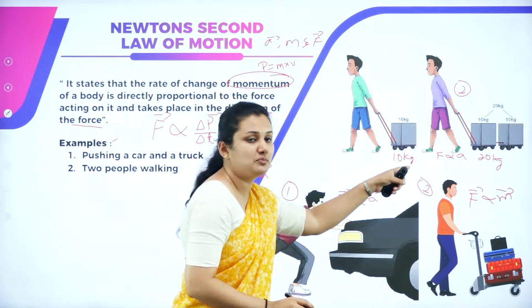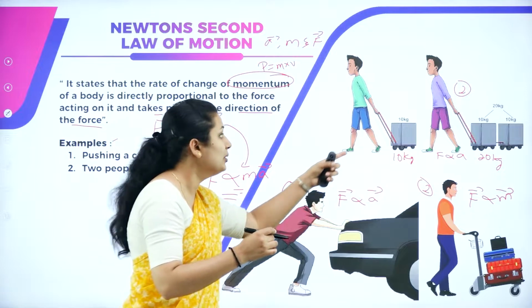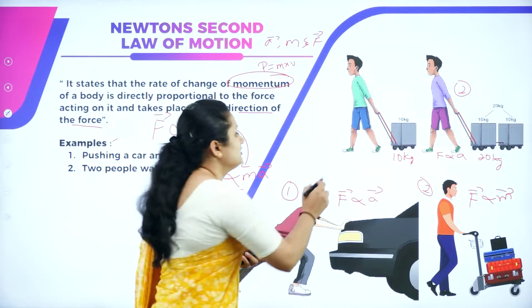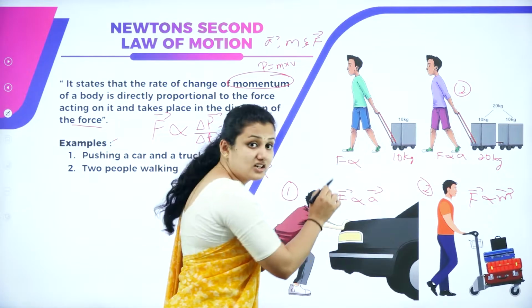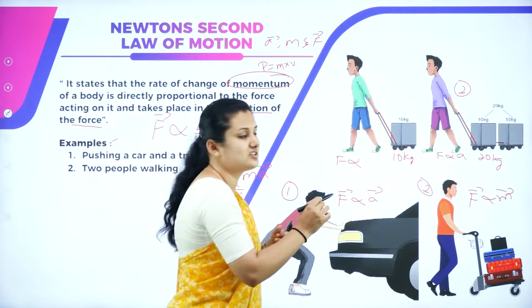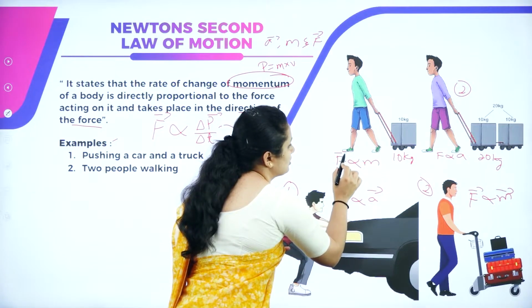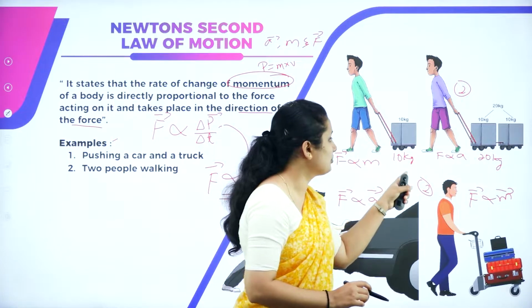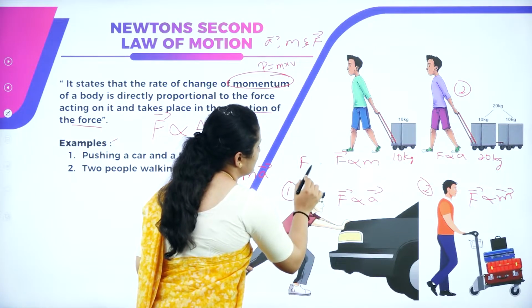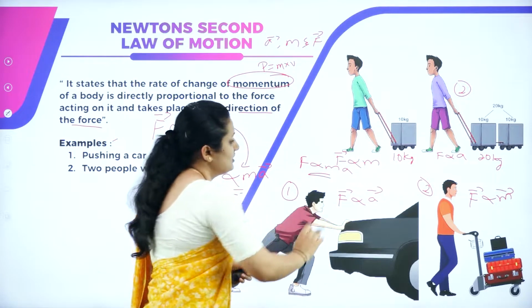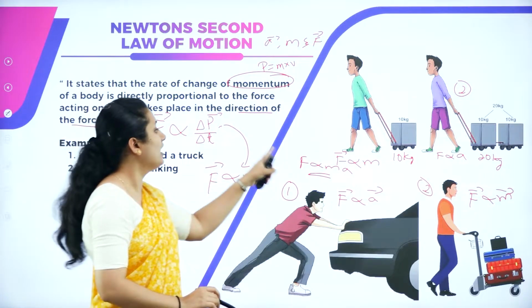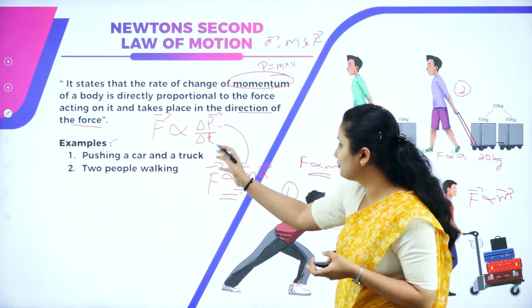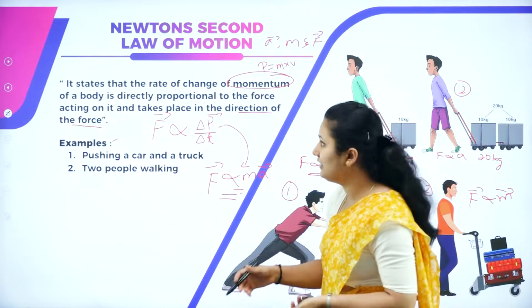This is the 10 kg mass. A little force is enough to pull this weight because mass is less and inertia is less. So little force is enough. So F is proportional to M. So I can write F is proportional to MA. From this form of the statement, I came to F is proportional to MA. How did I arrive from this form to this form? We'll derive an expression.